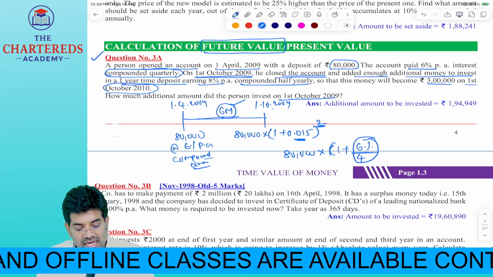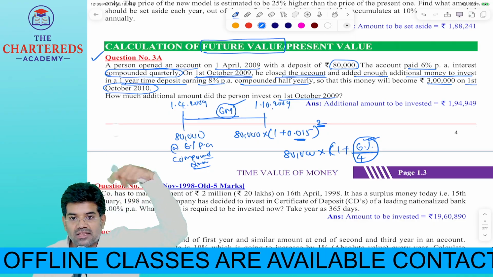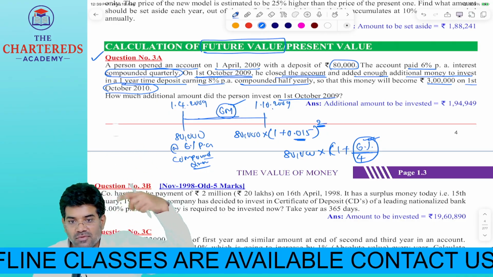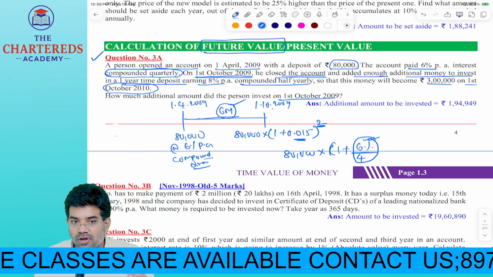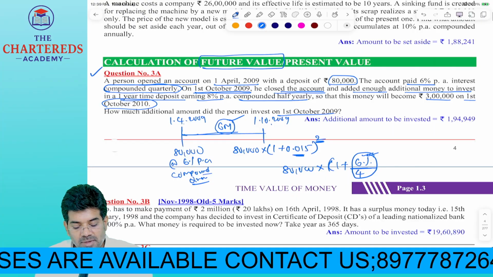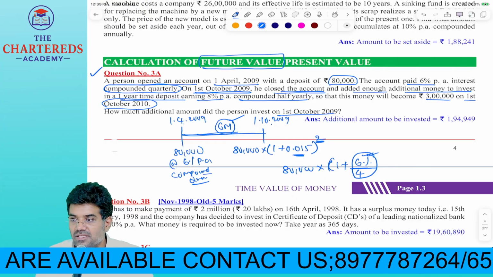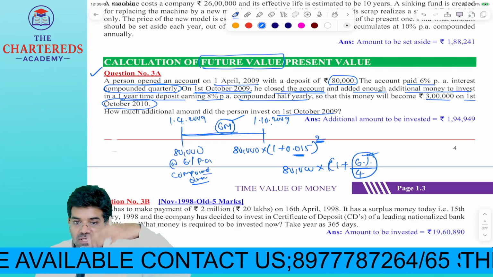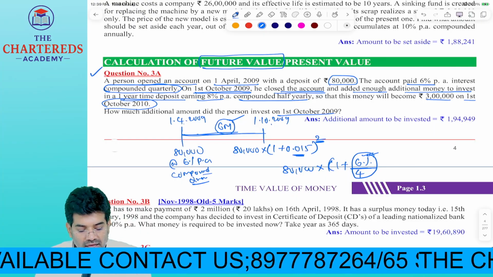Now tell me, this 1.5 interest is for how many months? 3 months. So when it is for 3 months, when I take the whole power, the number of periods should also be in terms of 3 months or not? But what is our investment period? 6 months. So how many 3 month periods will there be in the 6 months investment period? 2.